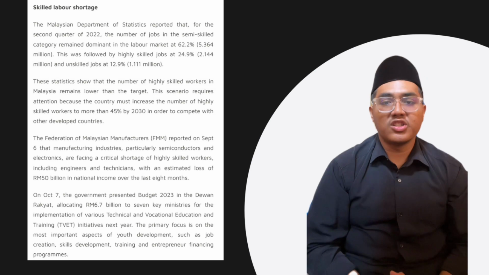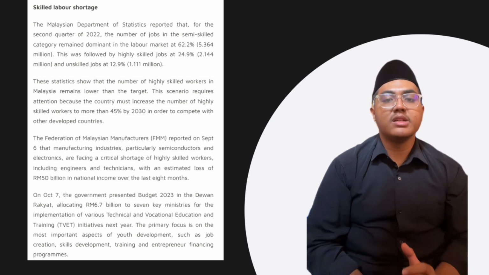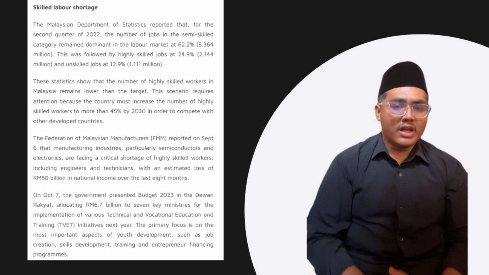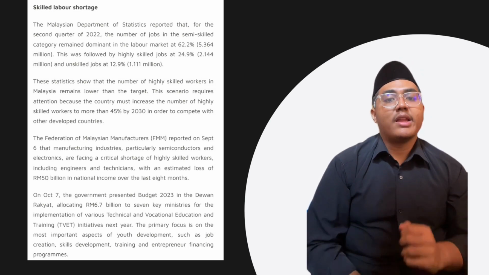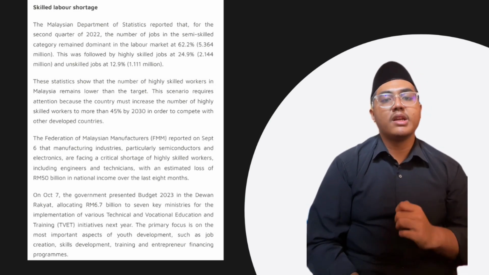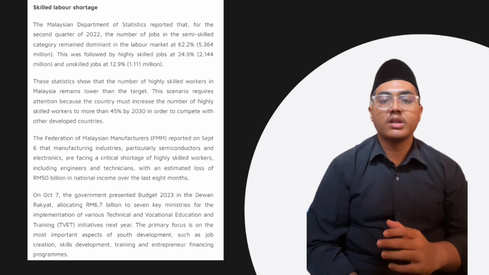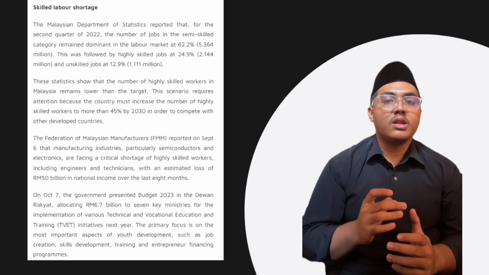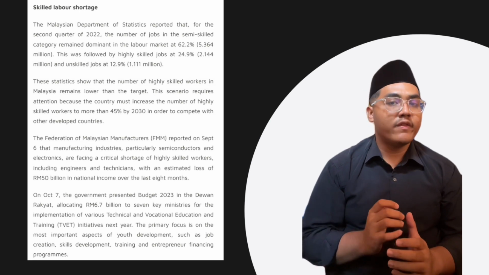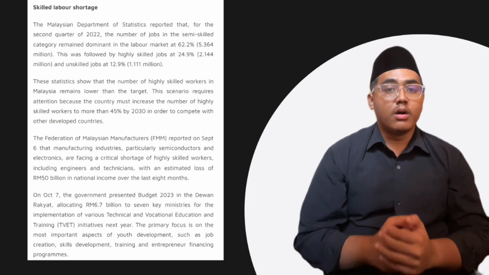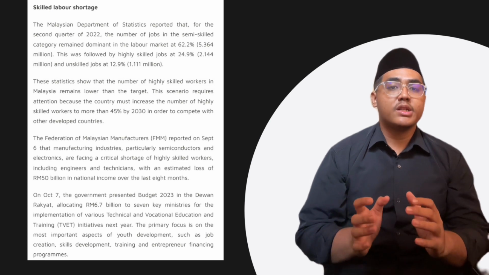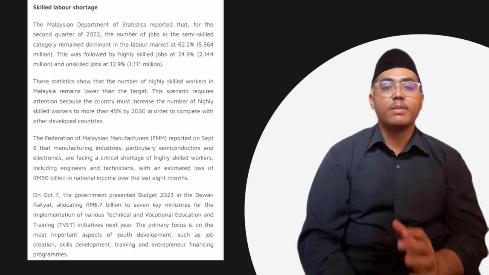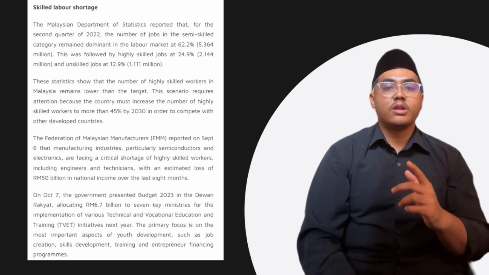This statistic shows that the number of highly skilled workers in Malaysia remains lower than the target. This scenario requires attention because the country must increase the number of highly skilled workers to more than 45% by 2030 in order to compete with other developed countries. Furthermore, fostering job creation and entrepreneurship is vital in building a competitive labour market and expanding opportunities for all.